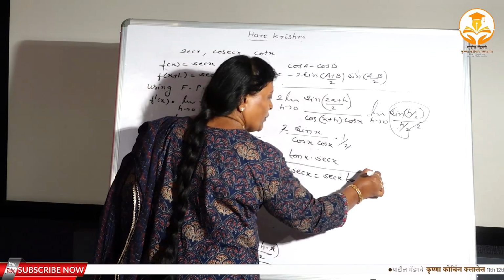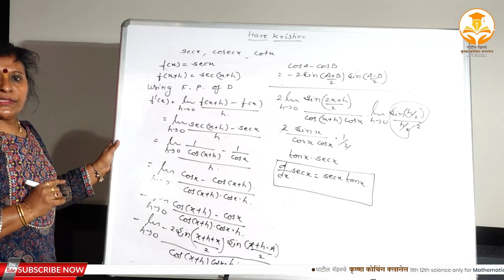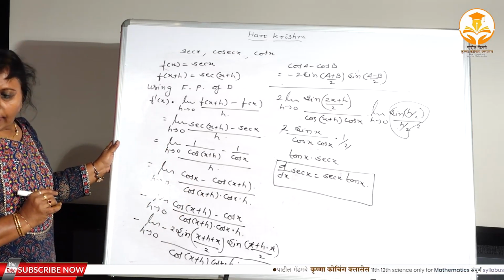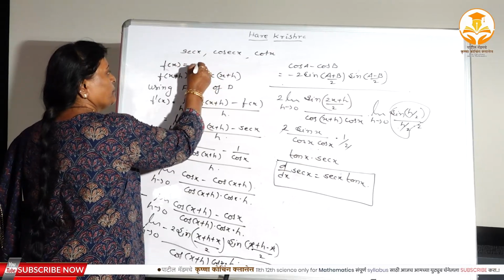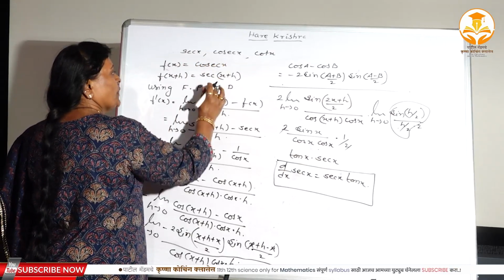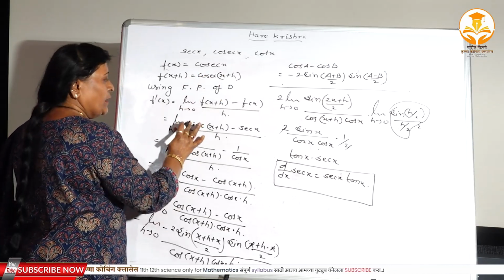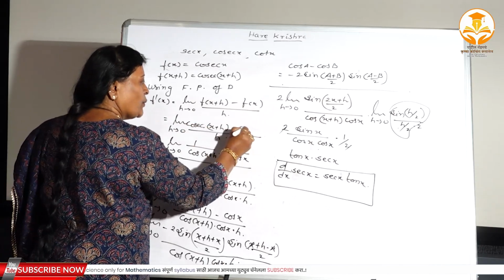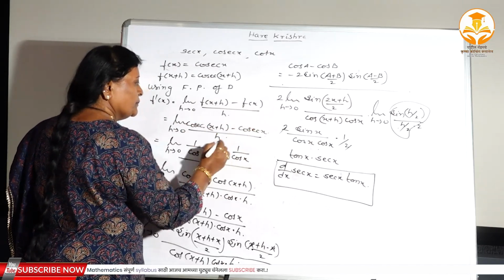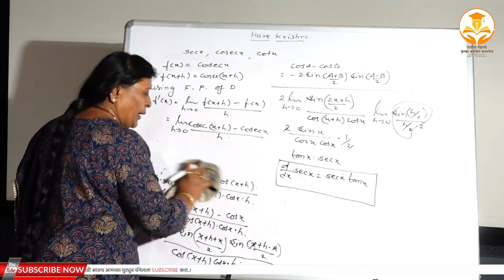Right? Here we have proved the fourth trigonometric formula, the derivative of sec x, that is sec x into tan x. Now next, the cosec x. Here cosec x plus h, cosec x plus h, minus cosec x. Now again you have to make the conversion.